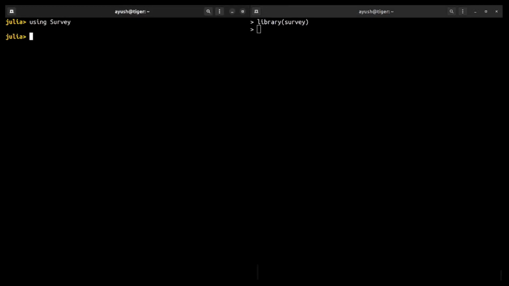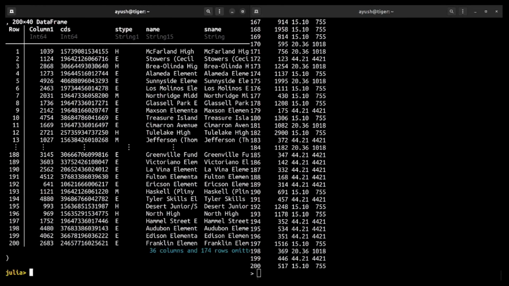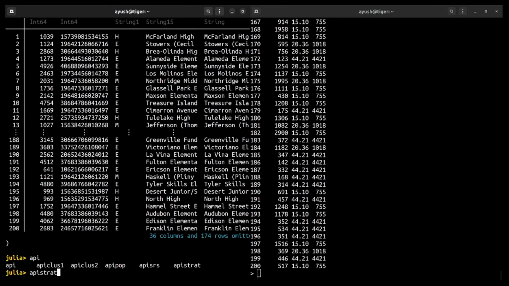We load the sample datasets that are provided with the package. Data API loads the API dataset. This includes 5 datasets, and we will use the API strat dataset. In Julia, it's the same syntax: data parentheses API. And again, you have all the API datasets, and we will use the API strat dataset for this tutorial.